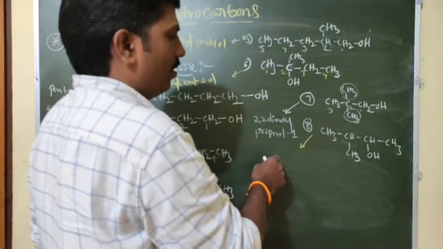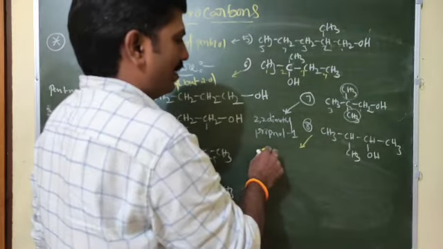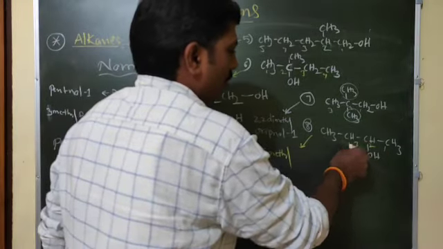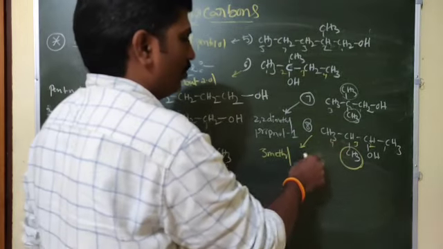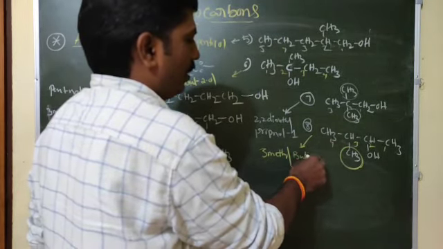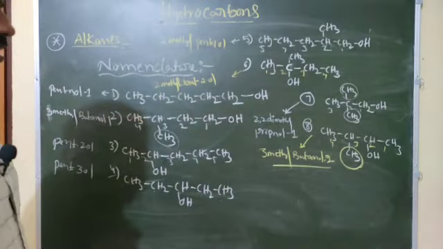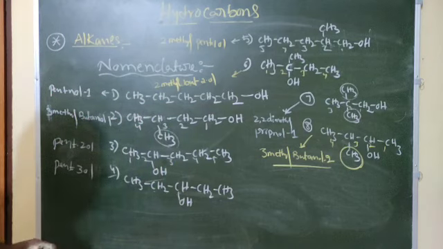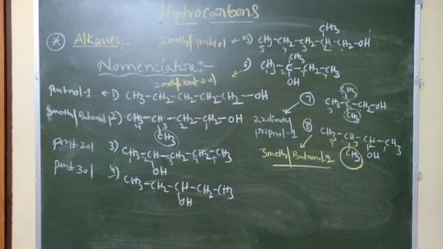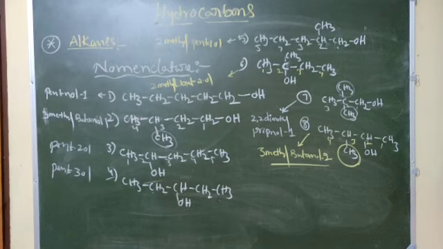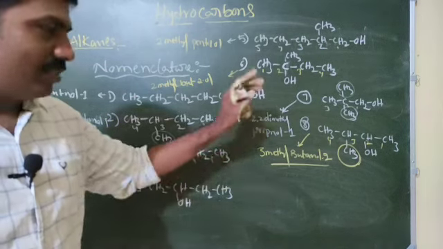This one: 1, 2, 3, 4. 3 methyl, because the third position has a methyl group, total butanol-2 or 2-butanol. See, these all have different names. This is to help you understand the nomenclature of compounds. For that only I am taking this example. There was space down there but I didn't see it, so that's why I wrote it there.